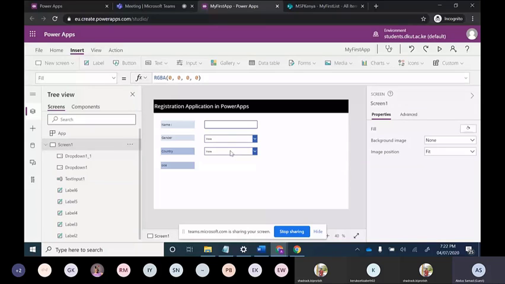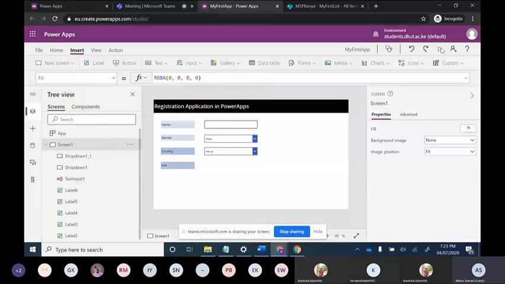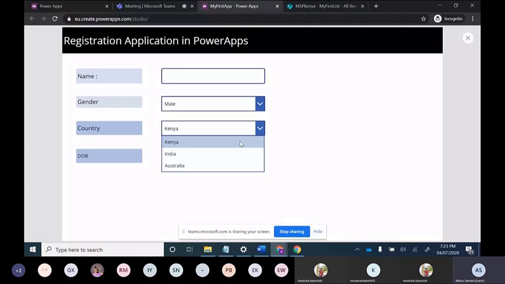So again, we want to change these items from male, female to countries: Kenya, India, and Australia. Currently I am putting only three countries. Let us check whether it is coming up or not. So you can see Kenya, India, and Australia are there.